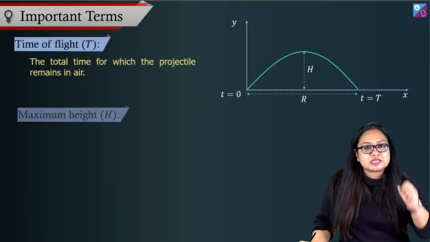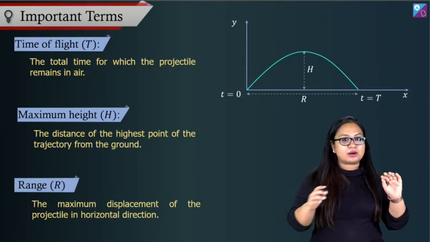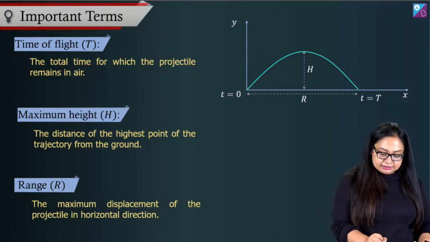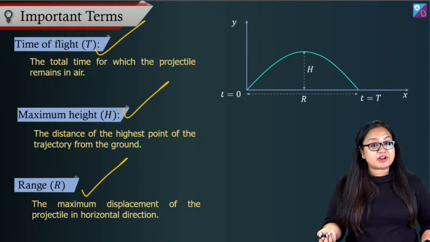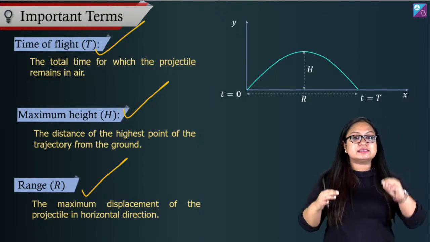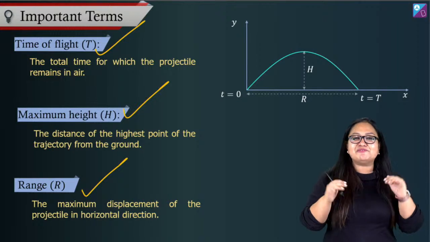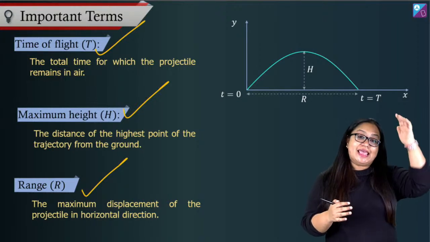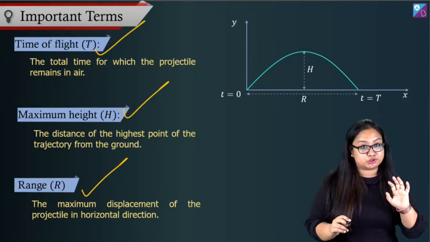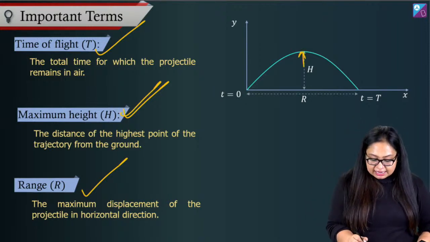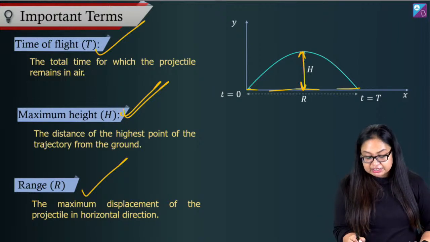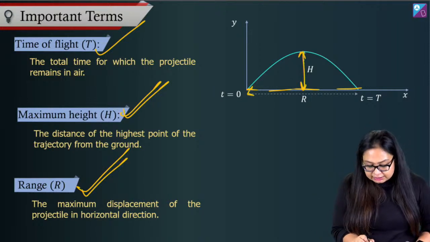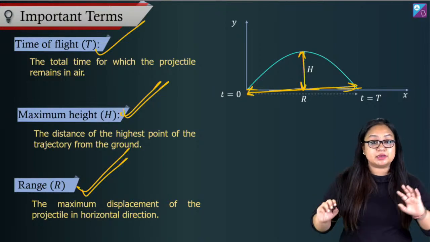Now, important terms in projectile motion. What are the different terms that we are looking at? For any projectile motion, we are looking at three important terms: time of flight, maximum height, and range. What is time of flight? As I told you before also, time of flight is the time for which the body is flying. How long does the body fly? The time for which it is in air. That's all. Maximum height is the maximum height that it attains from the level from which it is projected, the level from which it is thrown. Range is the horizontal distance, the horizontal displacement covered by the projectile.